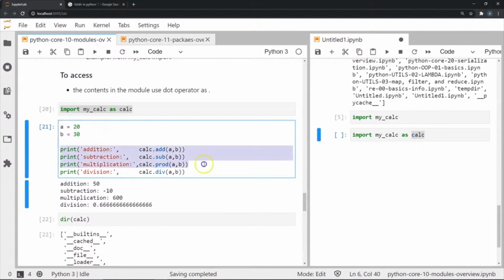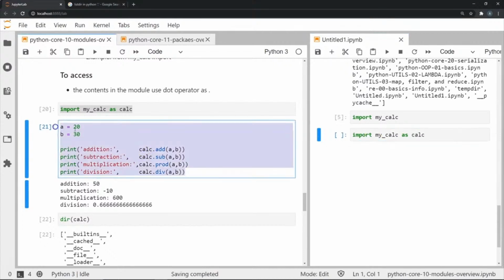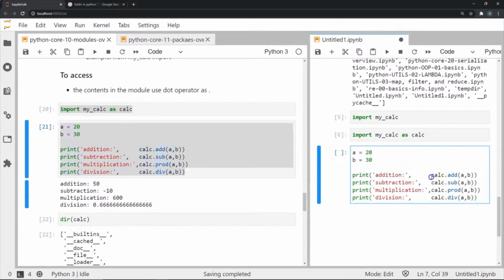So what I'm going to do first is basically four operations. I'm going to print the addition of a and b, then the subtraction, multiplication, and the division of these two numbers. And each time to do this operation, I am going to use the add function that is present in the mycalc module. So to do that, I have already imported mycalc as calc. All I'm going to do now is invoke these functions using the dot operator that we are already familiar with.